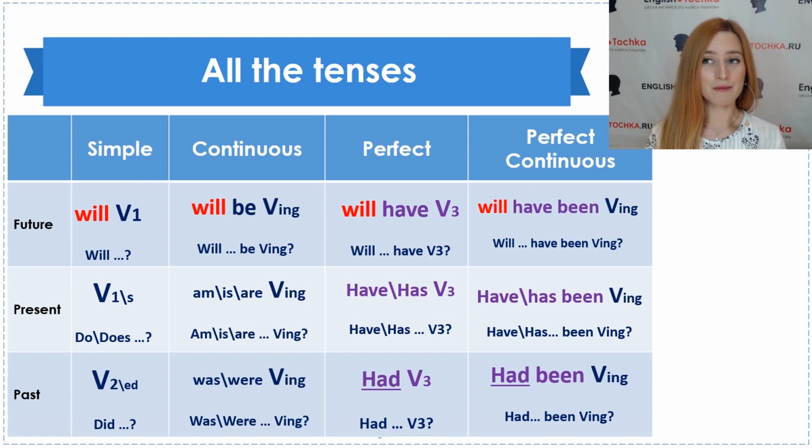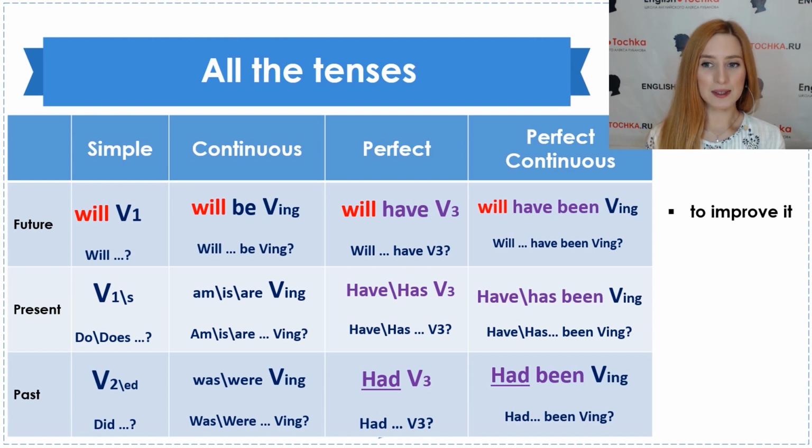By now, by the moment in future, by the moment in the past. Perfect continuous is always about the period of time. Exactly the period of time. We might not mention it, but it is important to understand that we always mean it. We always mean the period of time. Something like that.